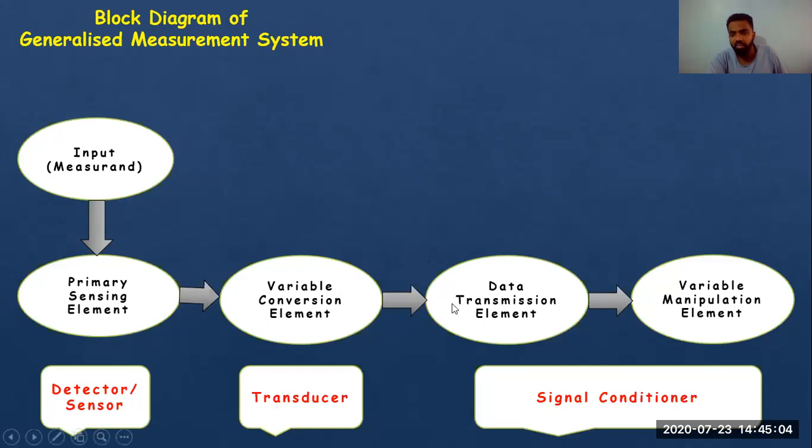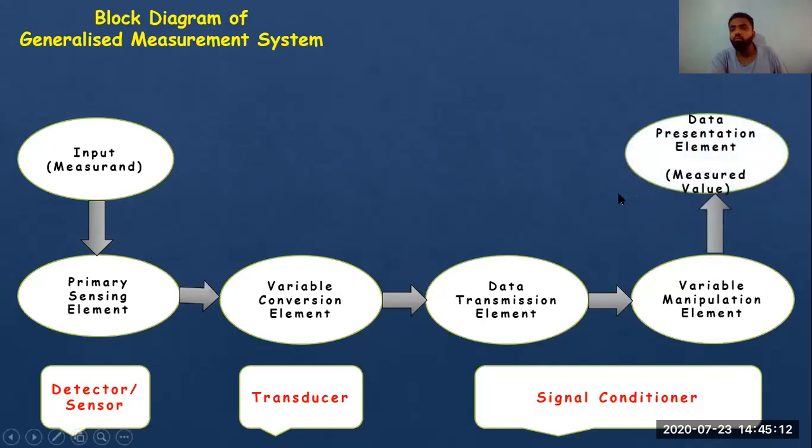So we are using linkage, that is the transmission element. We are using a gear arrangement, which is the manipulation element. Both come under signal conditioner. What does it do? It goes to the data presentation element where the measured value can be seen. Now it will be seen by whom? Observer.